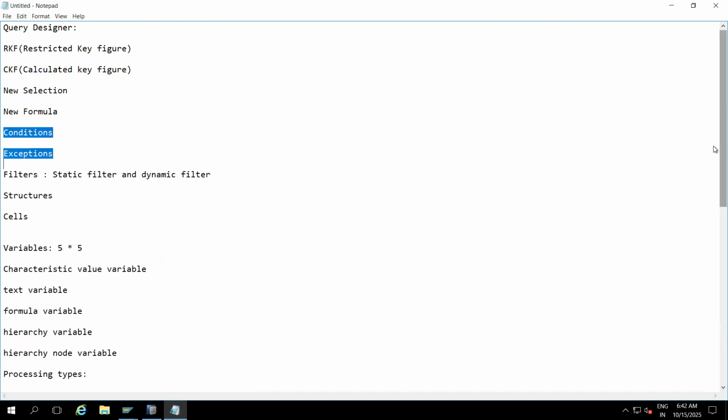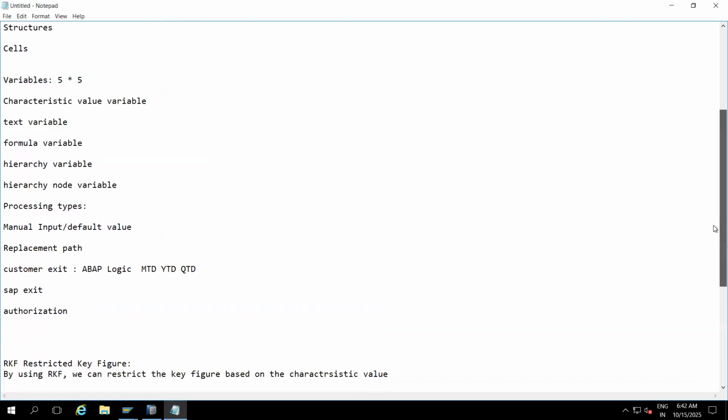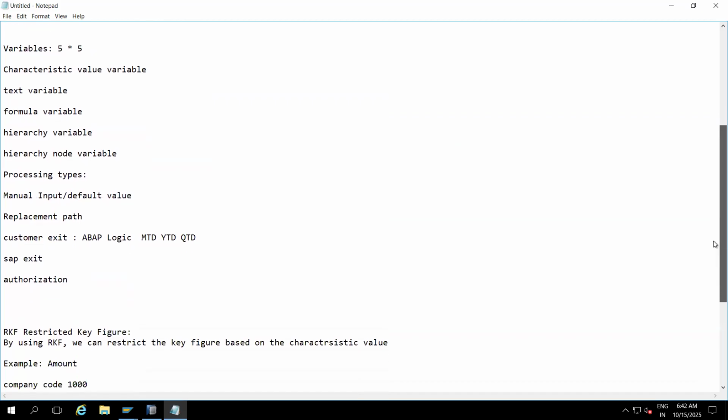And if you go to variables, in each and every interview they will ask about variables: how many types of variables, how many processing types. One interview question: what is the use of customer exit? In which scenario did you write the customer exit? Every interview they will ask about customer exit.